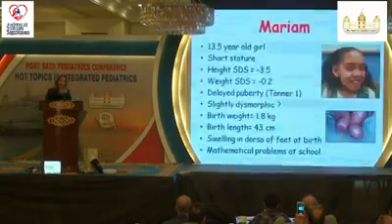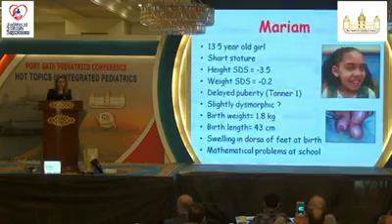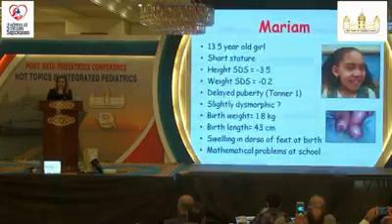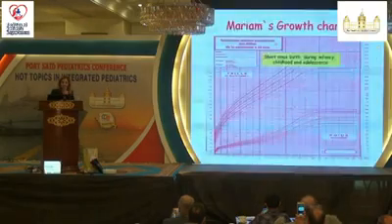The third case is Mariam. She's a 13-and-a-half-year-old girl with short stature, -3.5. She has delayed puberty, breast stage 1, slightly dysmorphic, not so much. She had a low birth weight and low birth length with swelling of the dorsa of hands and feet, as you see. And the mother noted clear mathematical problems at school for this girl. And this is her chart.